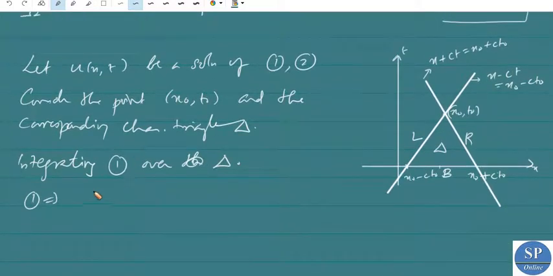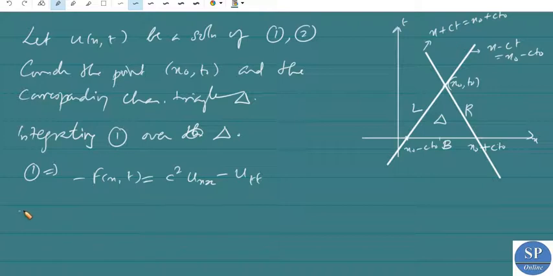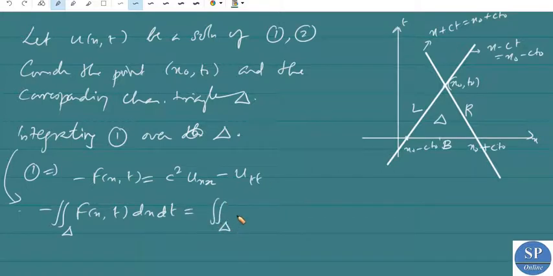Okay, so minus f of x comma t equals c square into uxx minus utt. We can rewrite this equation number one as this. Now we are integrating this equation over delta. That means on integration we get minus double integral over triangle delta, f of x t dx dt, is nothing but integral over delta of c square uxx minus utt dx dt.